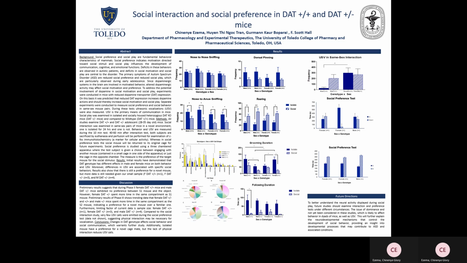The goal of our study was to observe social interaction and preference in DAT++ and DAT plus minus mice during early adolescence, which in mice is 28 to 35 days old. The dopamine plus mice have two copies of the dopamine active transporter gene and are often called wild type mice or classified as neurotypicals. The dopamine plus minus mice have just one copy of the dopamine active transporter gene and are classified as autistic mice.